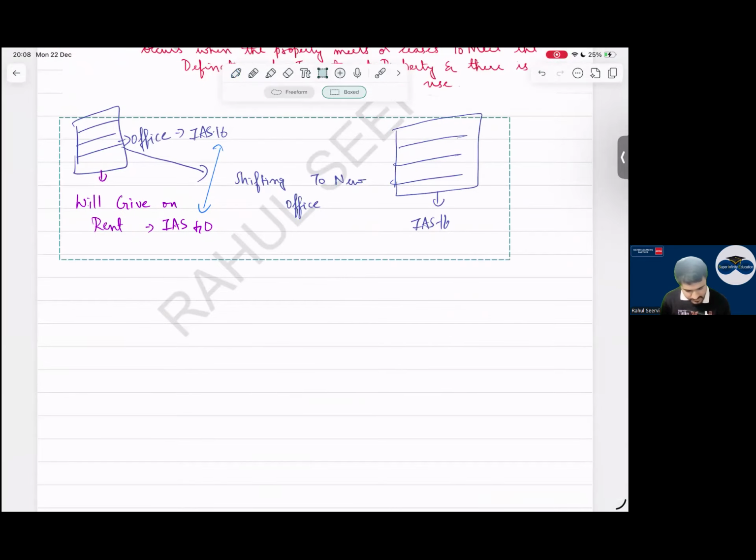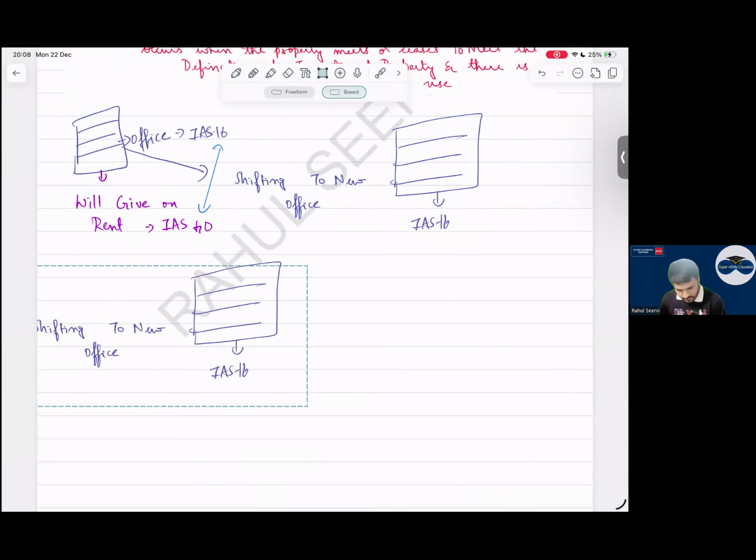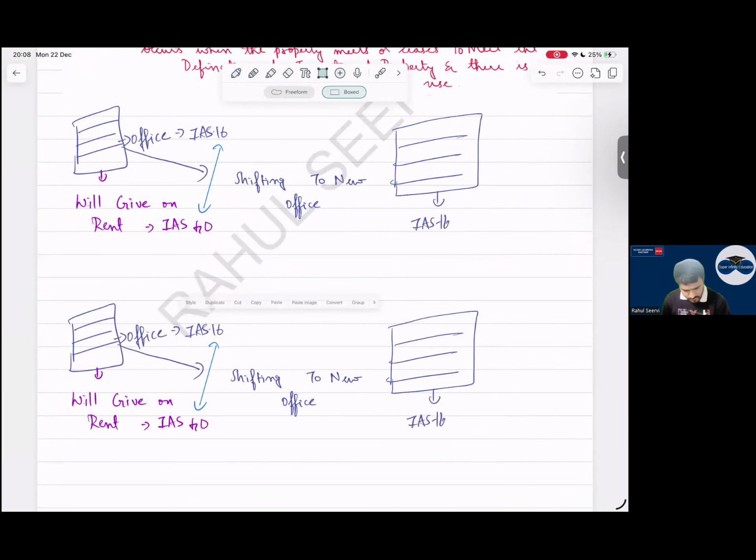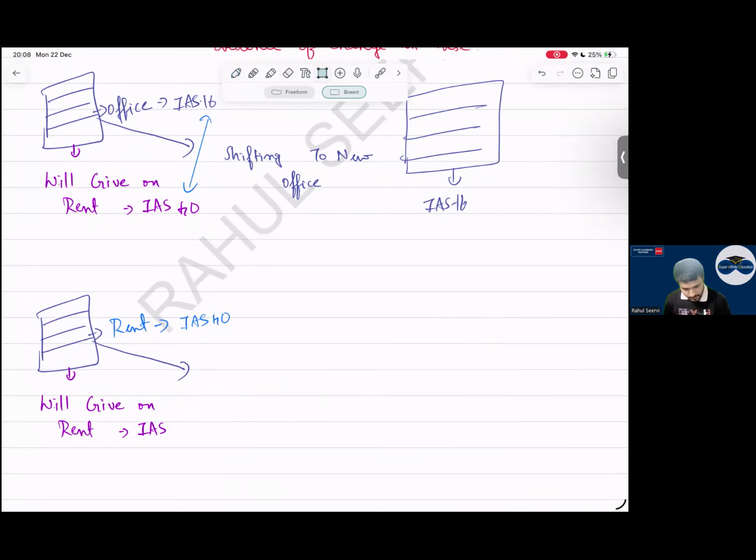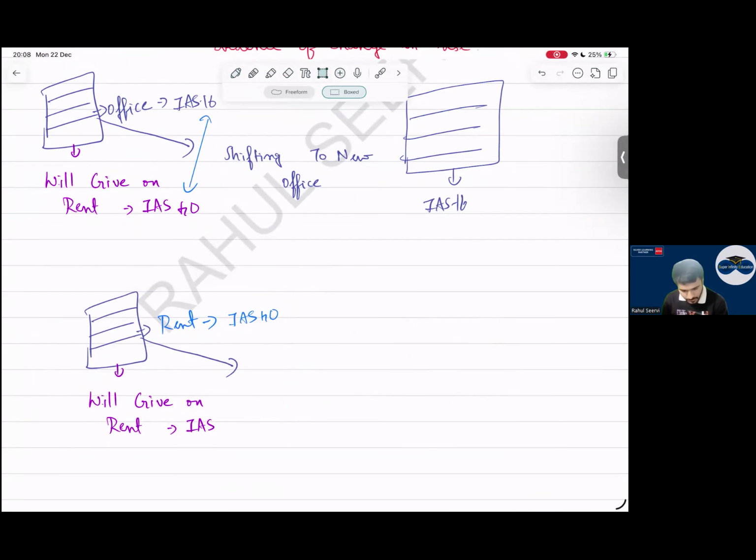And the reverse can also happen. Let me make that. I say rent, IAS 40. But from today, I will use it for business.